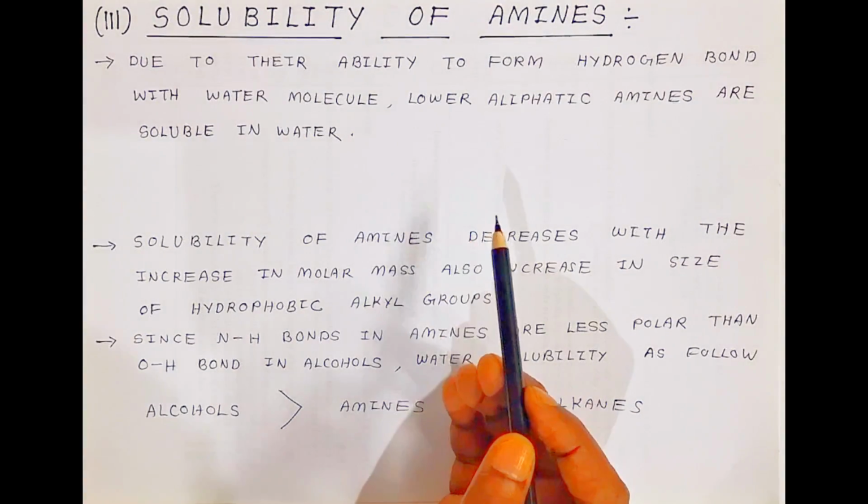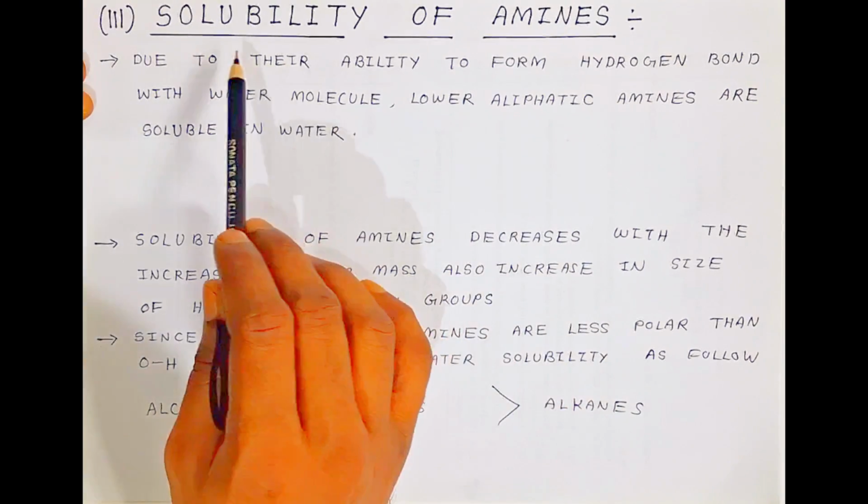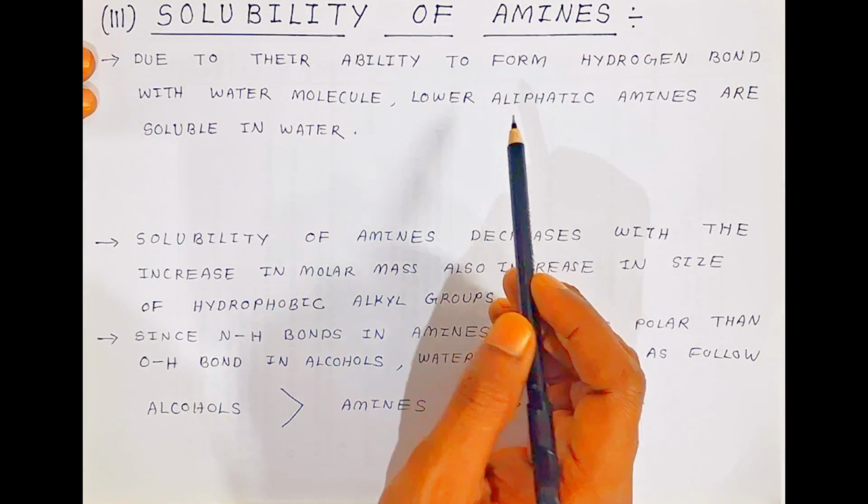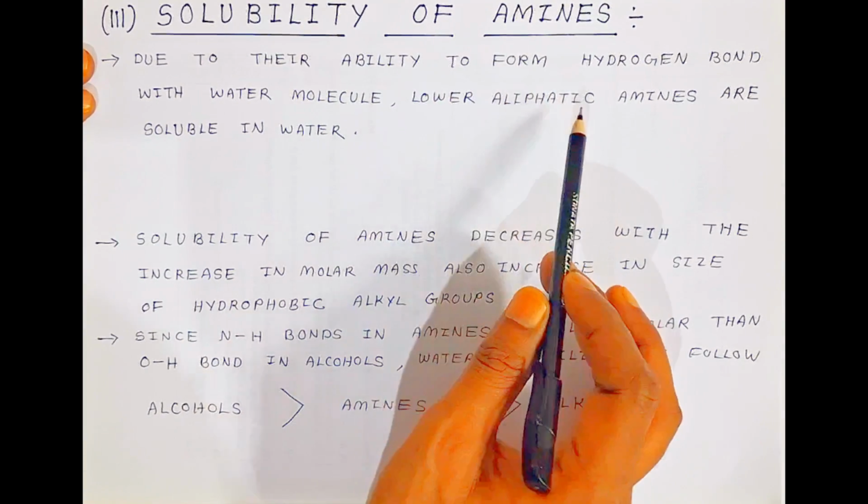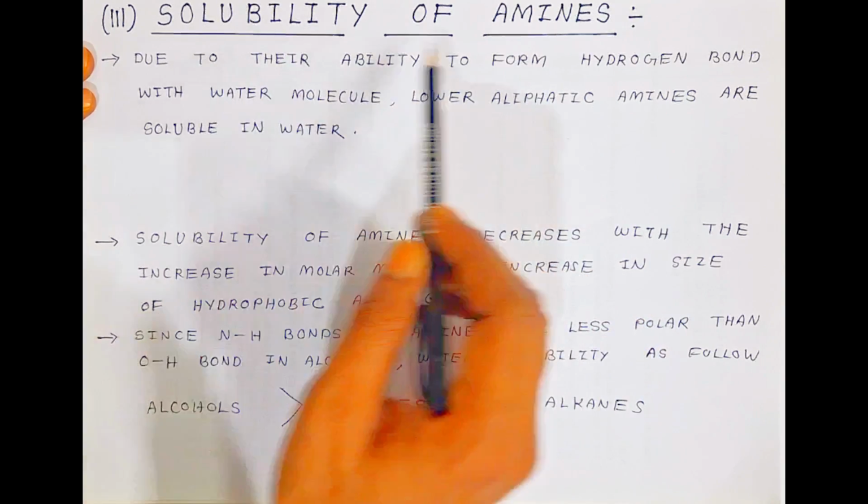The third physical property of amines that we are going to see here is the solubility of amines. Solubility, students, is the ability to dissolve in water. Only water is what we have taken as the solvent. So, solubility of amines.